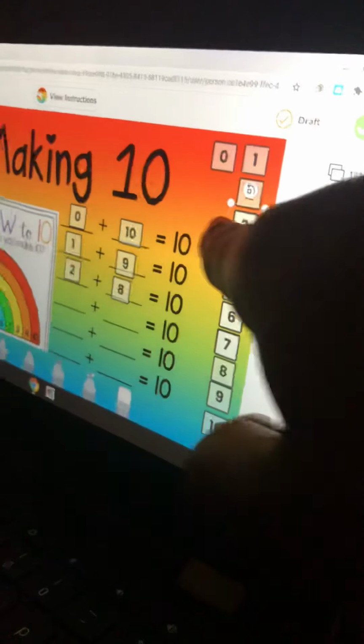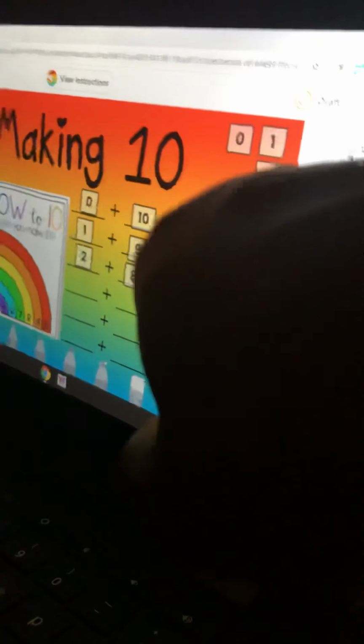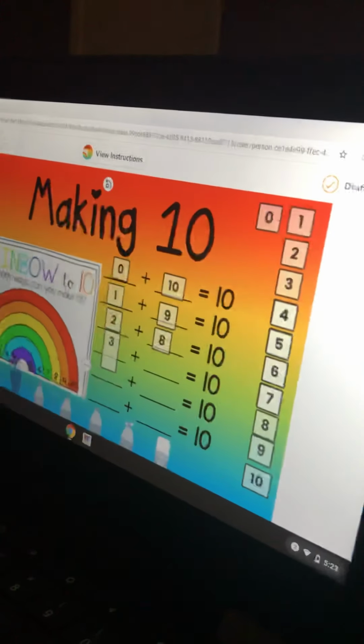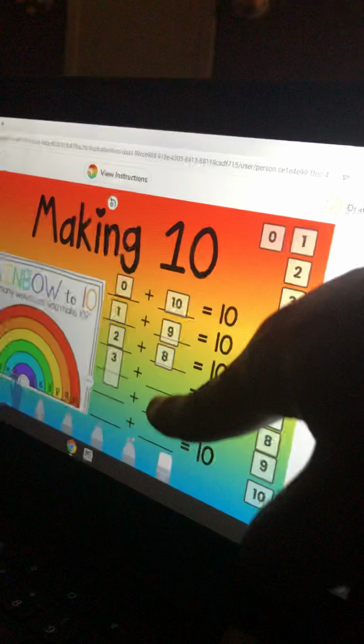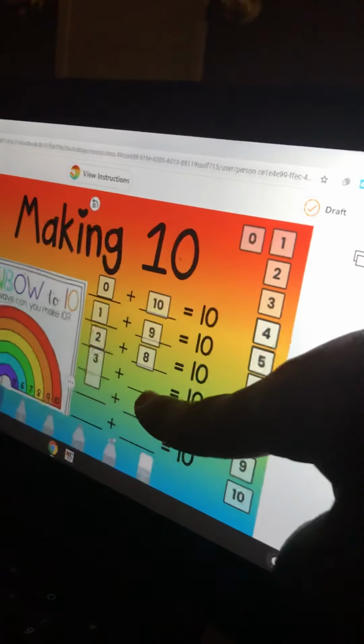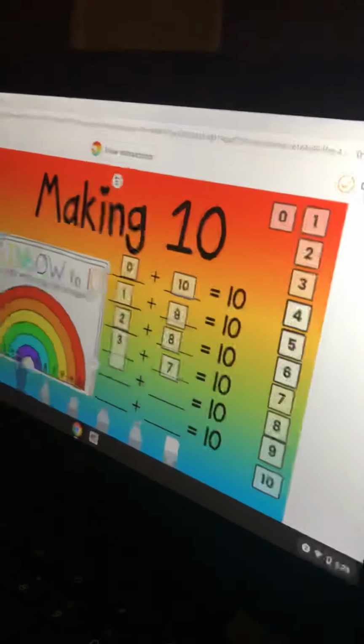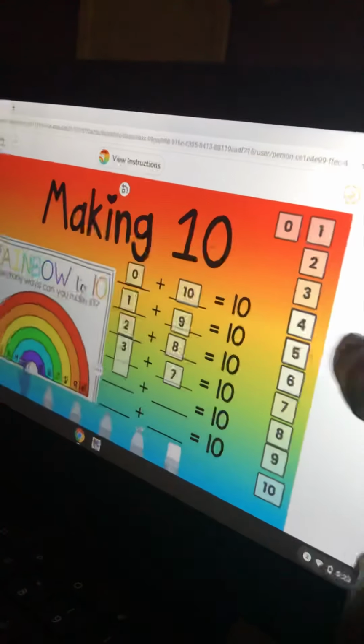So now, what goes after 2? Count. If you need help, you need to count down, okay? 3. Good job. So, 3 plus what number equals 10? So what's before 8? So count down if you need help. Start with the first number, and then you're going to count down. 9, 8, 7. So that means 3 plus 7 equals 10. So what's after 3? 4.